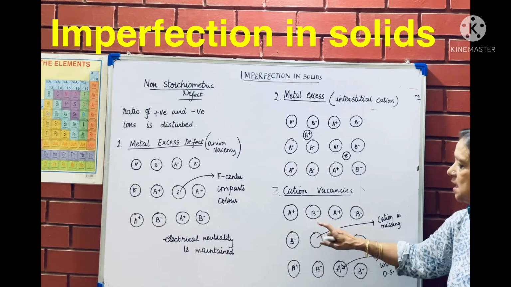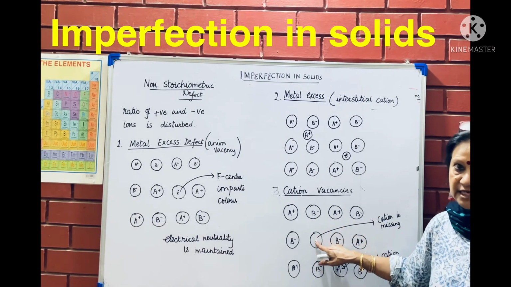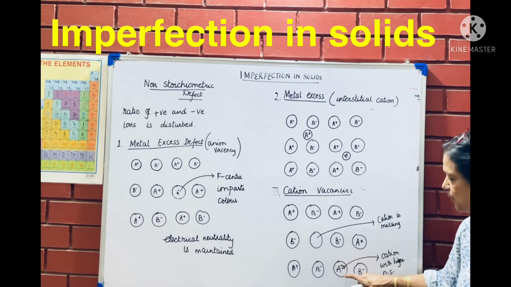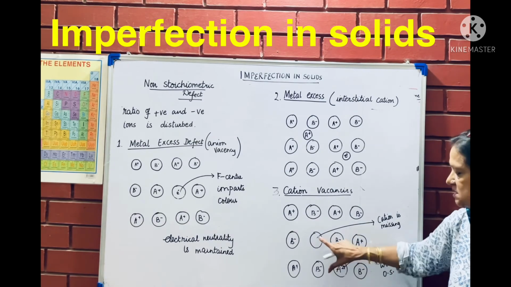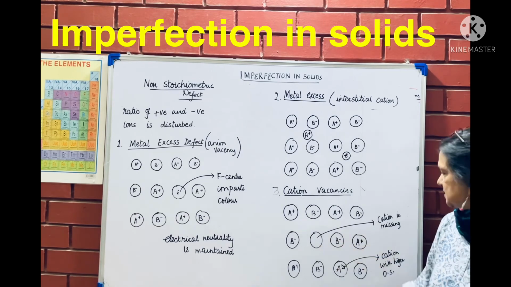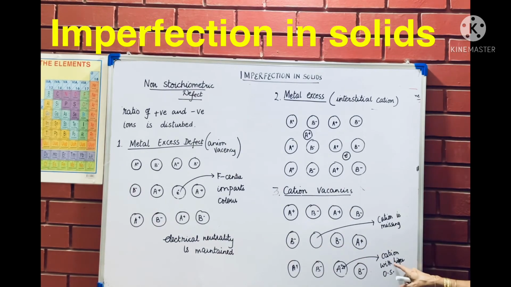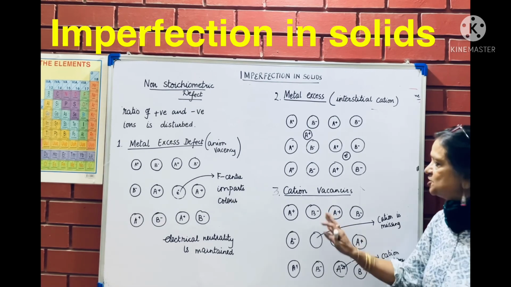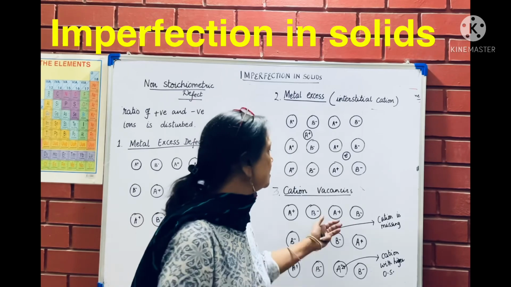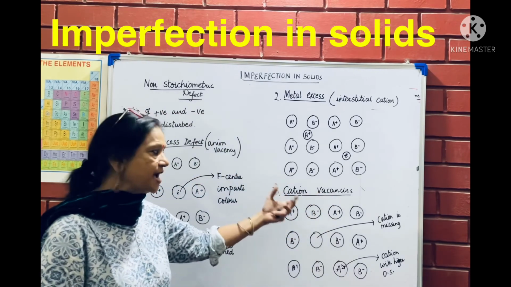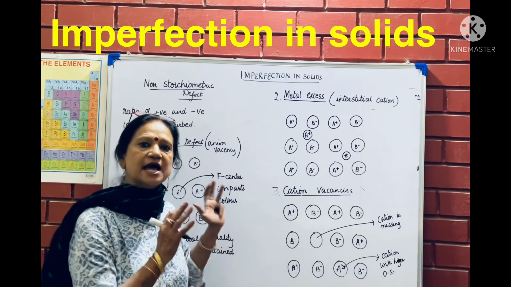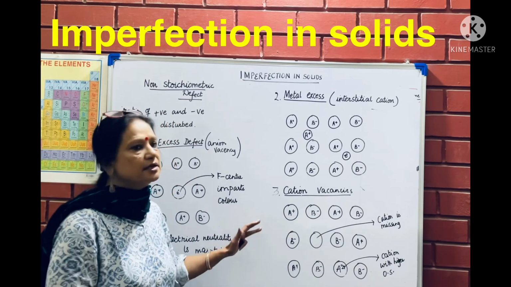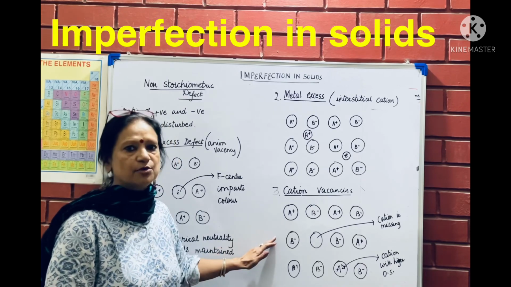Think of something like, if sodium ion, Na plus ion, is missing here, and we are putting here strontium 2 plus. So the ion charge has increased, which is going to balance both things. So a cation is missing and a cation with higher oxidation state takes its place. Such a defect is called cation vacancy defect. That is, the cation had created a vacancy, but positive and negative, the entire neutrality of the crystal is maintained in this type of defect.